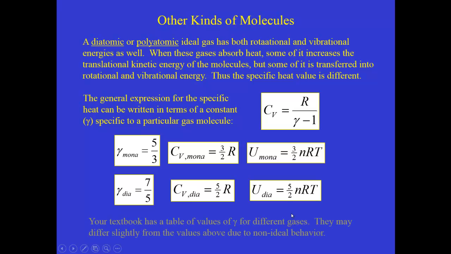So your textbook will have a table of values of gamma for different gases. Many of them, the monatomic and the diatomic gases, will have values that are very close to these ideal values. However, you may find examples in that table that differ slightly from these particular values here, because those gases may have slightly non-ideal behavior. So if you're provided with a gamma value in a homework problem, use this equation here to calculate the specific heat that would be appropriate for that value of gamma.